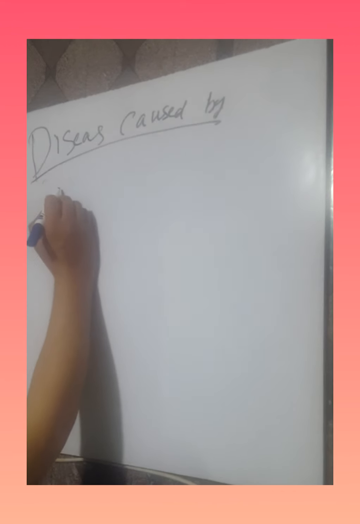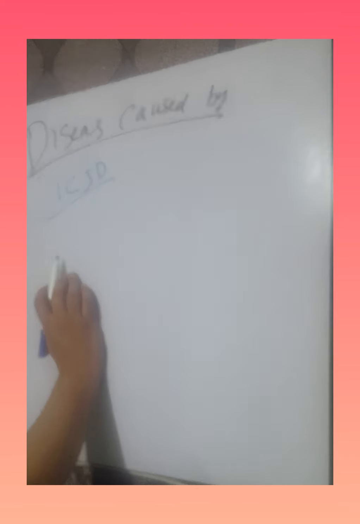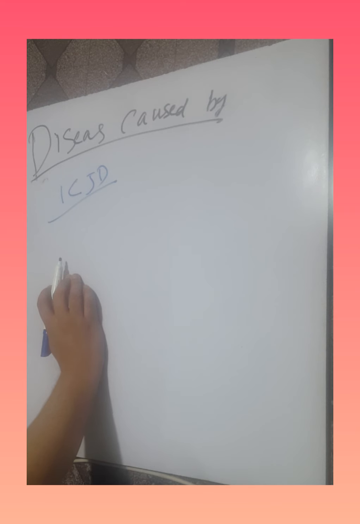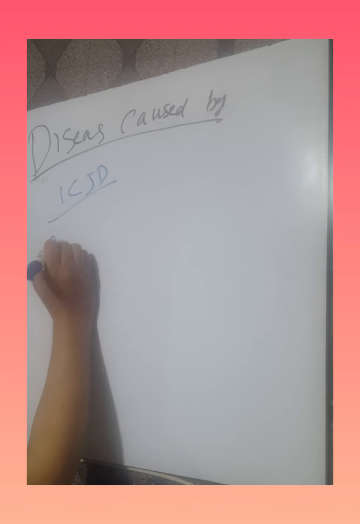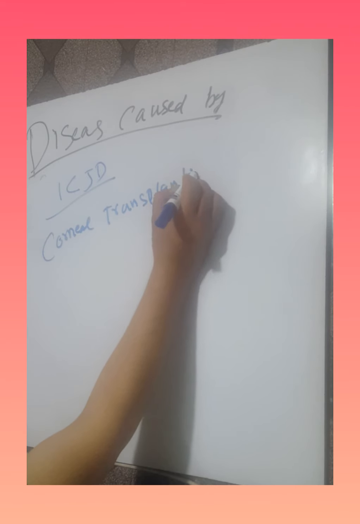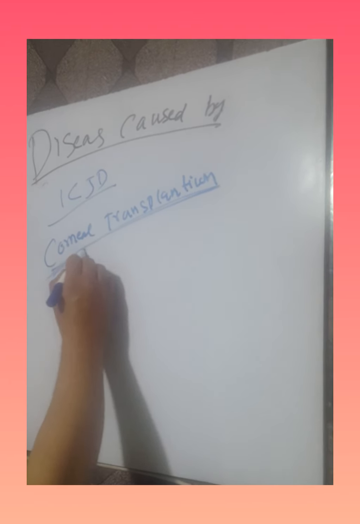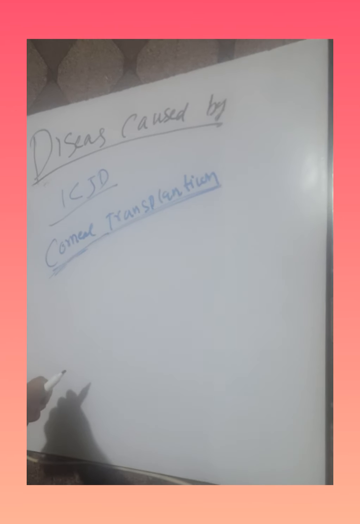The other type of Creutzfeldt-Jakob disease is the heterogenic Creutzfeldt-Jakob disease. What is the heterogenic? The heterogenic Creutzfeldt-Jakob disease occurs due to transmission through corneal transplantation. When a patient receives a corneal transplant, there may be the dangerous prion PrPSc present. This transmits to the brain. Corneal transplantation may cause the heterogenic Creutzfeldt-Jakob disease.